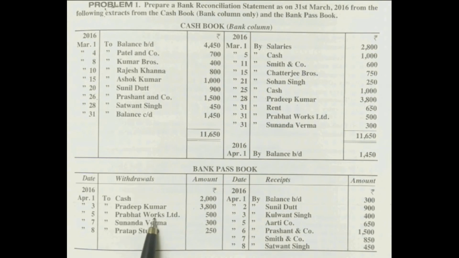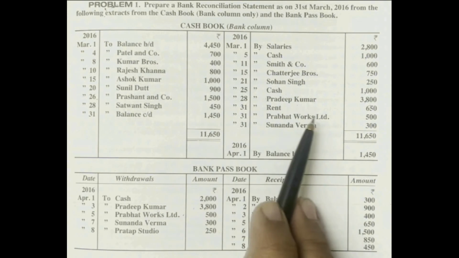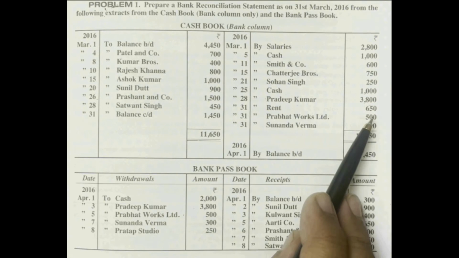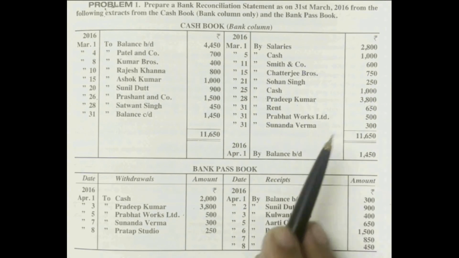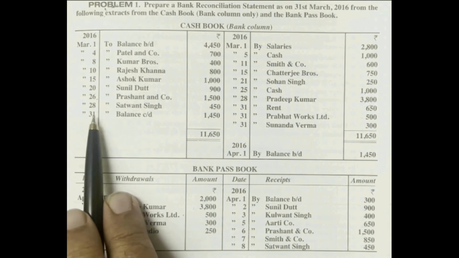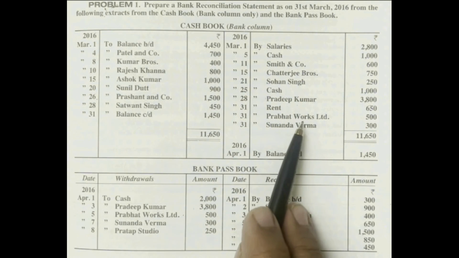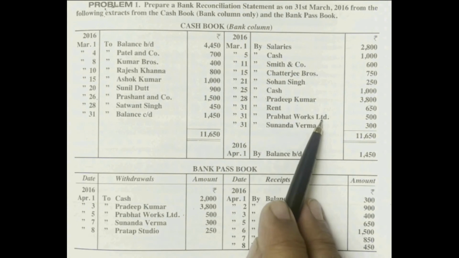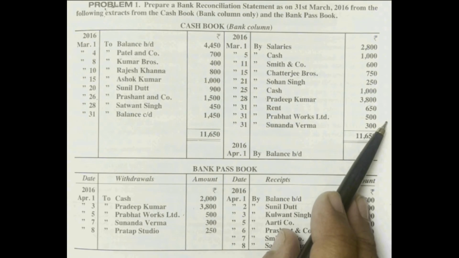Similarly, Prabhat Works Limited, 500 rupees. Same thing happened. On 31st March, we issued a check to him, but he presented that check to the bank on 5th April, so by 31st March 2016 this check also was issued but not presented for payment.